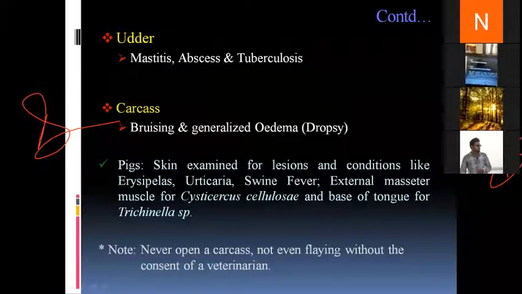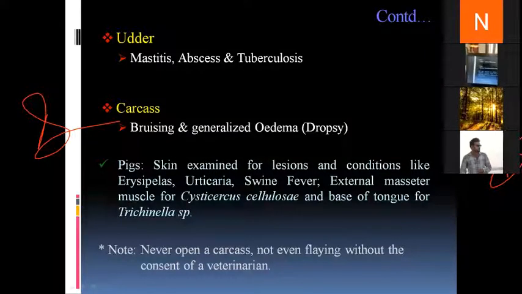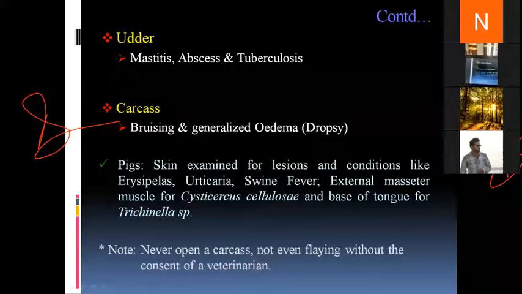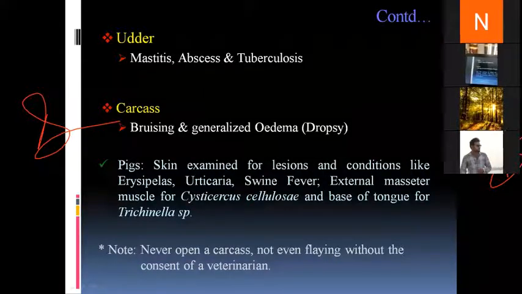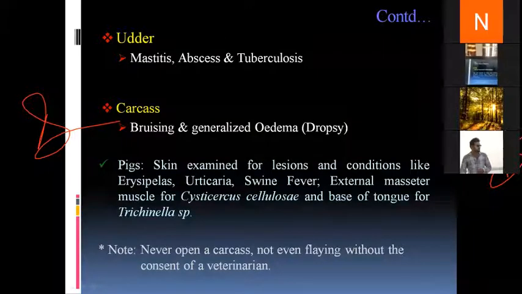Okay. So now in case of pigs, the head and the skin is an important part of the carcass. So in case of pigs, the skin is also examined for lesions and conditions. And the target pathological conditions are erysipelas, urticaria, and swine fever. In these situations, we find pathological lesions, red hemorrhagic spots or tubercles on the skin of the animal. And if it is seen, then the animal is discarded.